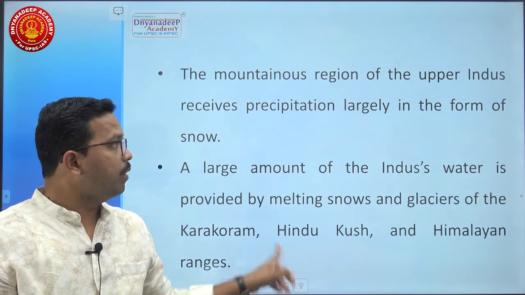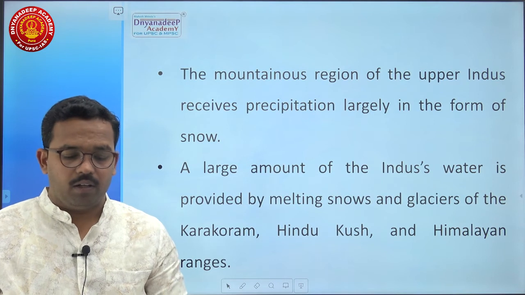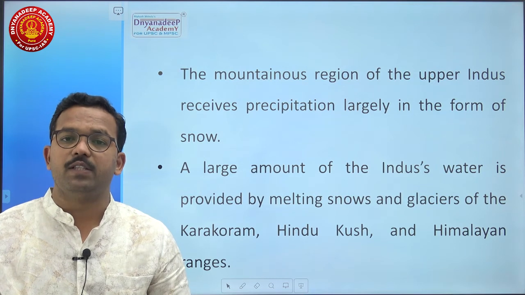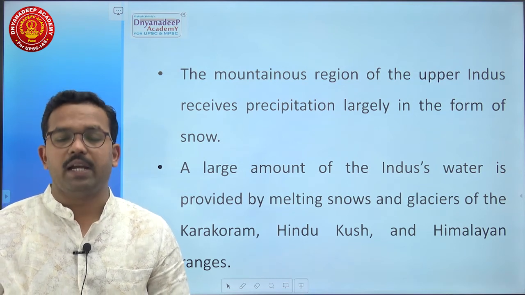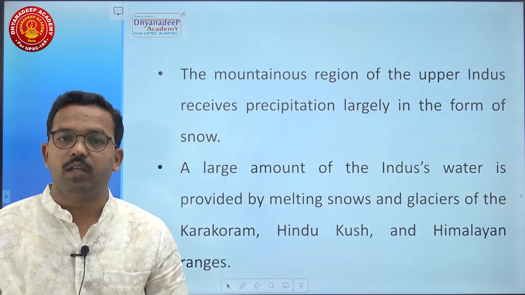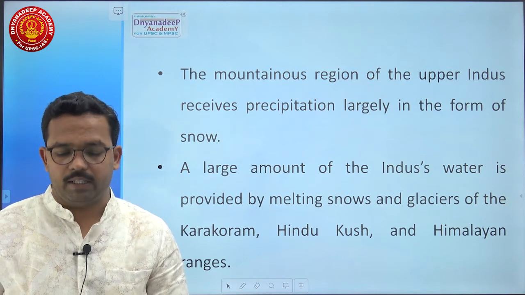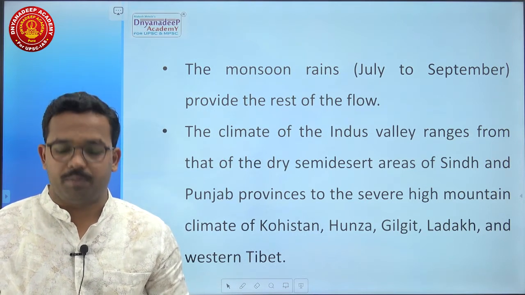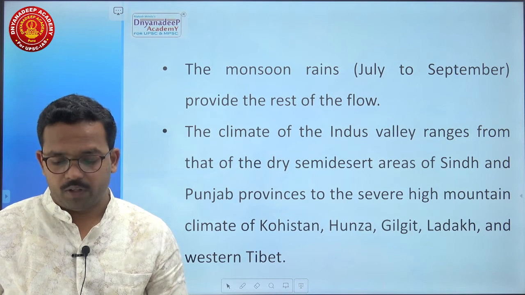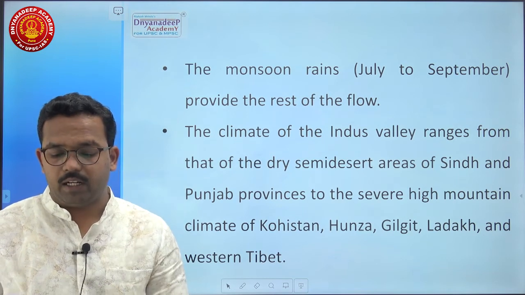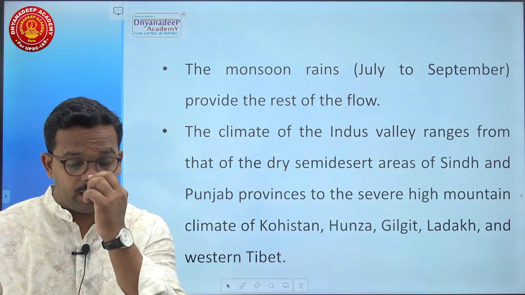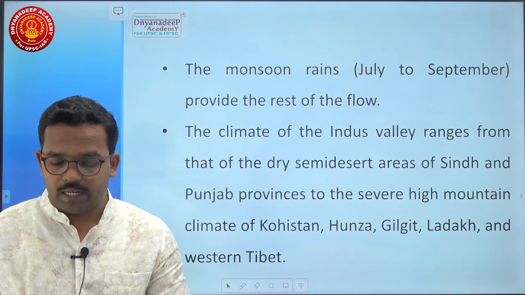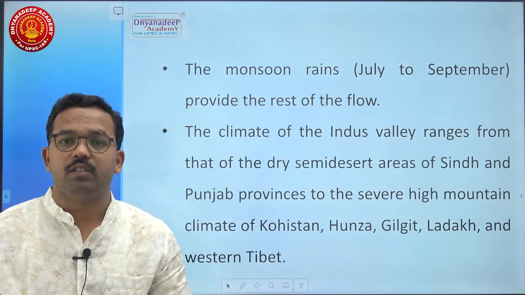Here remember, the mountainous regions of the upper Indus receive precipitation largely in the form of snow. A large amount of Indus water is provided by melting snows and glaciers of the Karakoram, Hindu Kush and Himalayan mountain valleys and ranges. The monsoon rain, that is from July to September, provides the rest of the flow. The climate of the Indus Valley ranges from that of the dry semi-desert areas of the Sindh and Punjab provinces to severe high mountain climate of Kohistan, Hunza, Gilgit, Ladakh and western Tibet.